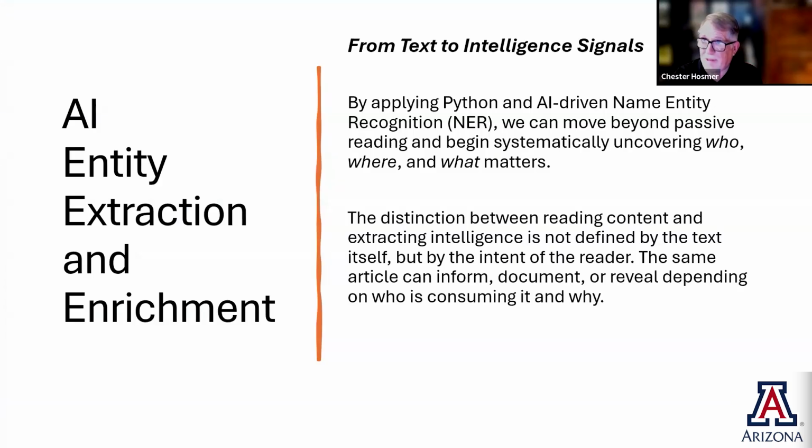But by applying this concept of NER, we can move beyond passive reading and begin to systematically uncover the who, where, and what matters. The distinction between reading content and extracting intelligence is not defined by the text, but rather by the intent of the reader. So the same article can inform, document, or reveal depending on who is consuming it and why.